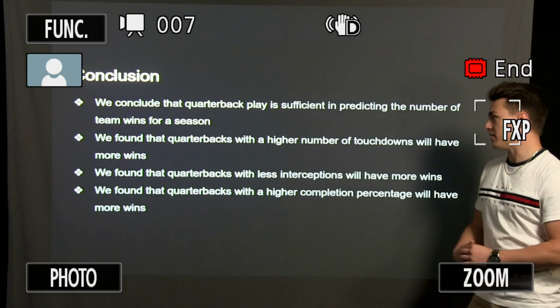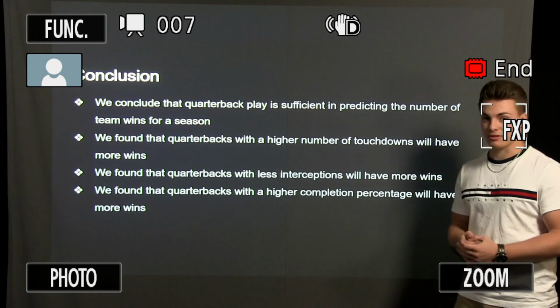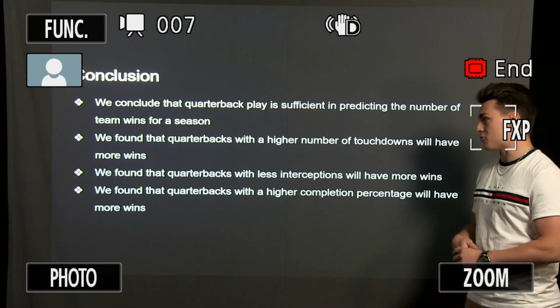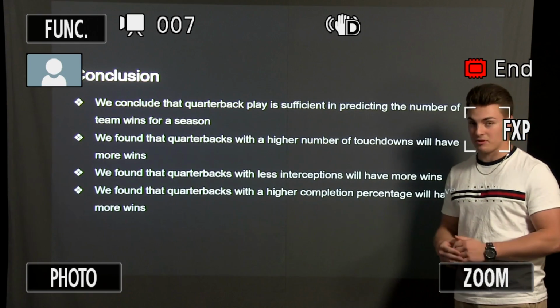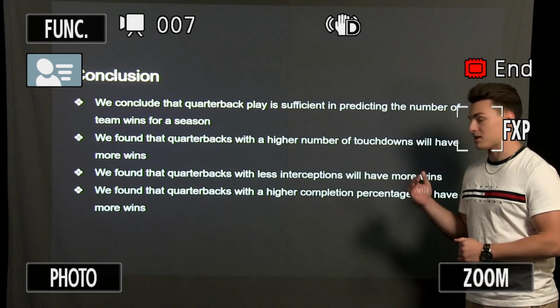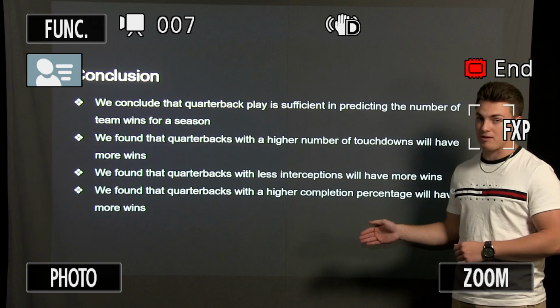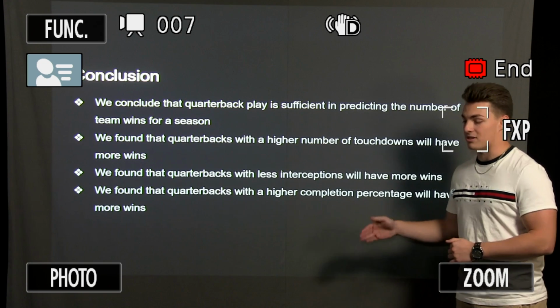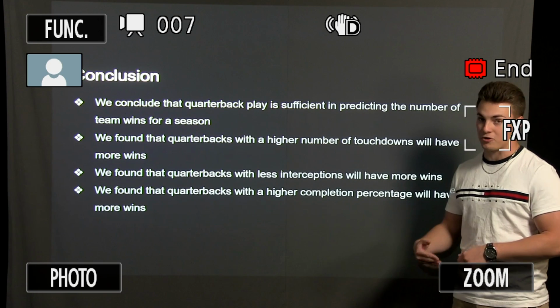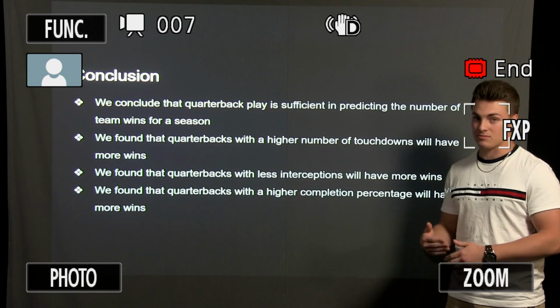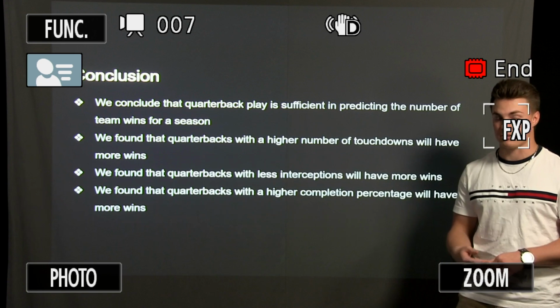In conclusion, we did find that quarterback play is sufficient in predicting the number of team wins in a season. Regarding our hypotheses, we found that quarterbacks with a higher number of touchdowns will have more team wins, quarterbacks with fewer interceptions will have more team wins, and quarterbacks with a higher completion percentage will have more team wins. With these studies, we also did confirm that teams that have better quarterbacks will typically win more games, and the teams that have worse quarterbacks will typically lose more.